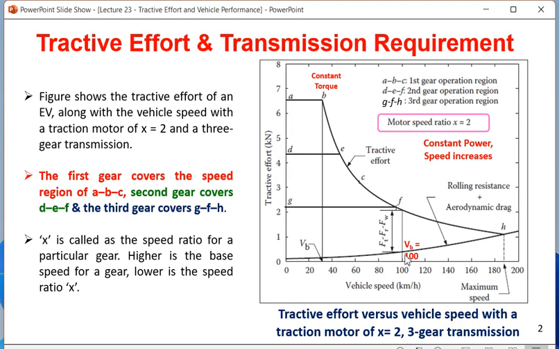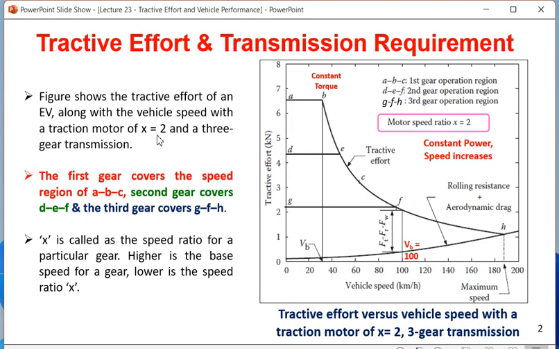In the book of Asani, this nomenclature is given a little wrong, so you can prepare it from the slide only. Whatever graph is shown is defined by the highest gear, which is nothing but the third gear, GFH, with the speed ratio x equal to 2.